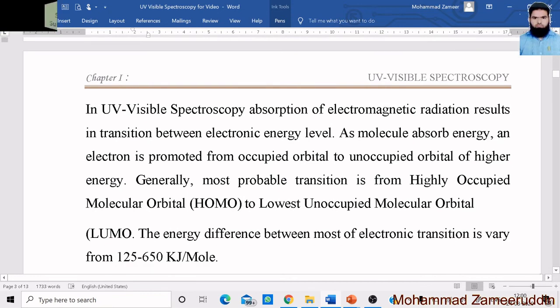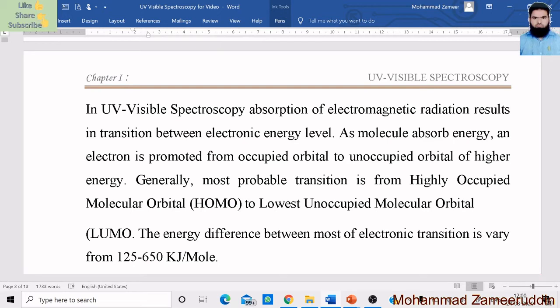Now we will see, in UV visible spectroscopy, absorption of electromagnetic radiation results in transition between electronic energy levels. As a molecule absorbs energy, an electron is promoted from an occupied orbital to an unoccupied orbital of higher energy.